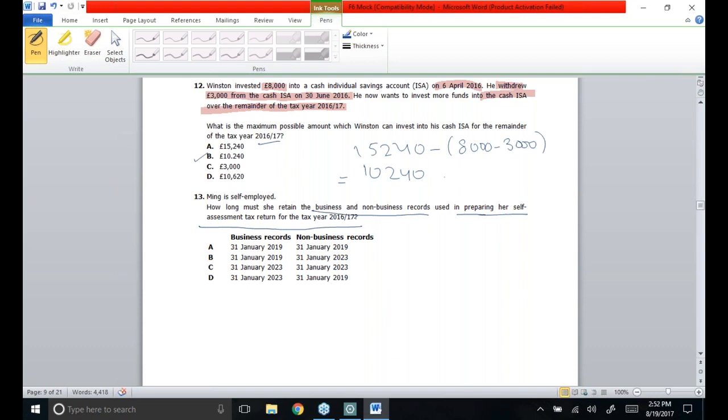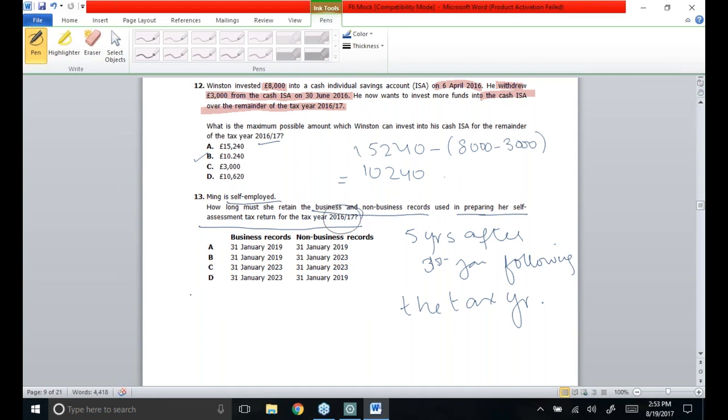For all those people who are running a business, or I can say other than employees, each and every person is supposed to retain their records for 5 years after 31st January following the tax year, whether the records are business in nature or non-business records. It doesn't make a difference. It's just what a person is. If a person is self-employed, other than an employee, the 5 years after 31st January rule has to be applied.